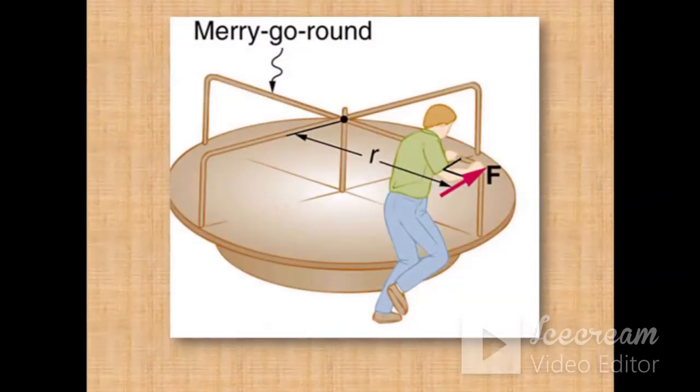Okay, one more example is a merry-go-round you must have seen. A person is applying a force from here, perpendicular to this direction, at a certain distance from the pivot. In that case, he is producing the turning effect of the force, due to which it starts to rotate about this pivot or axis. So this is also one of the examples of the turning effect of the force.